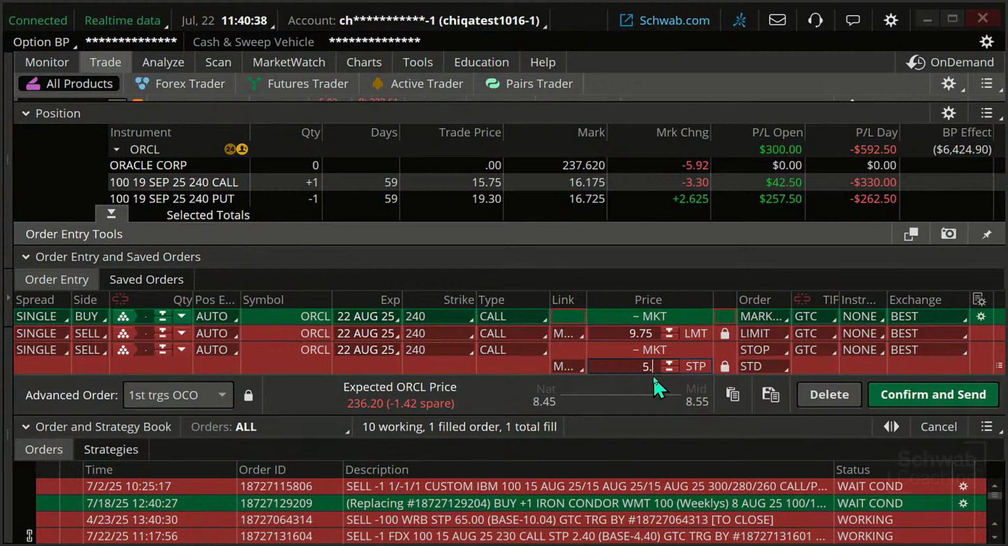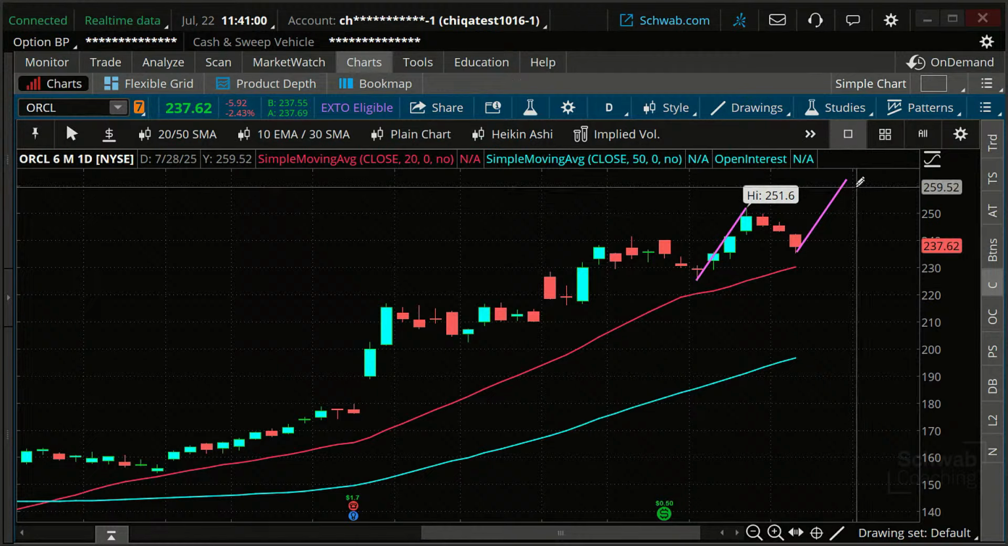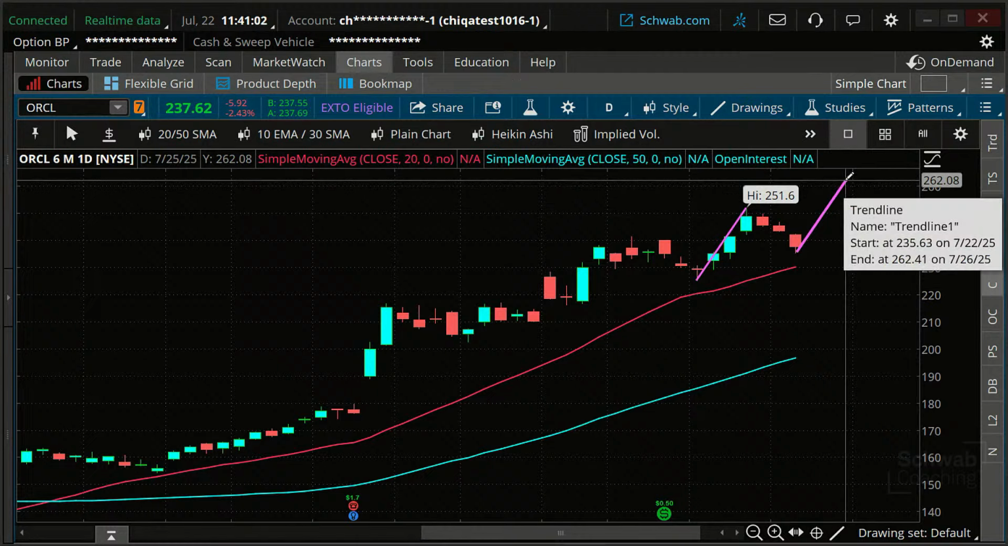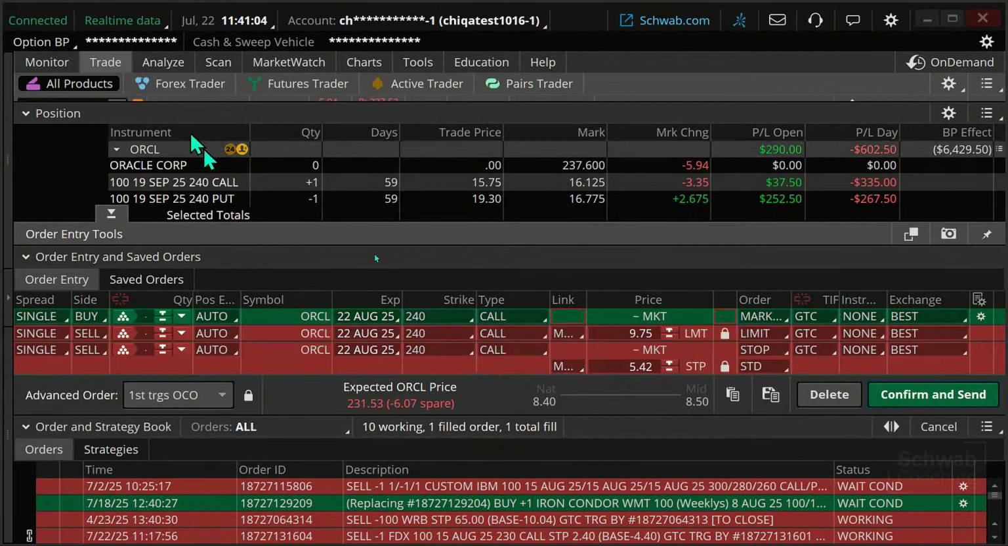What's this stop based on? This stop is based on the expected option price. We don't know what the option price is actually going to be, but that's what the assumption is going to be. Furthermore, what if the stock goes up? Well, our target was 262. What's the option price? We can look at the option price and the stock prices on this.